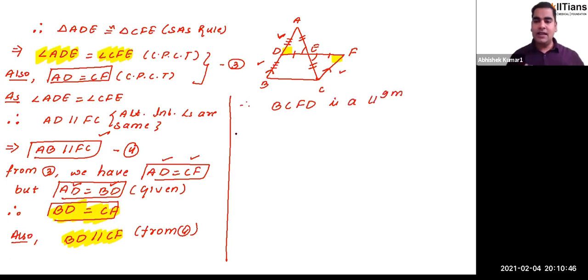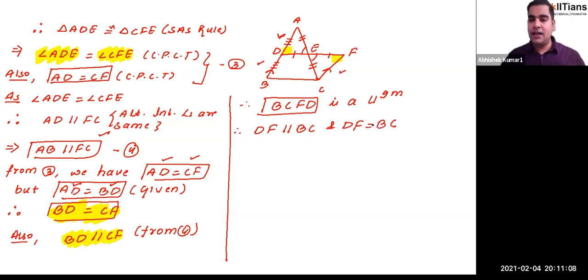And we know that in any parallelogram, the opposite sides are always parallel as well as equal. So since BCFD is forming a parallelogram, can we say that DF is parallel to BC and DF is equal to BC? DF will be parallel to BC and equal to BC because these are opposite sides of a parallelogram.